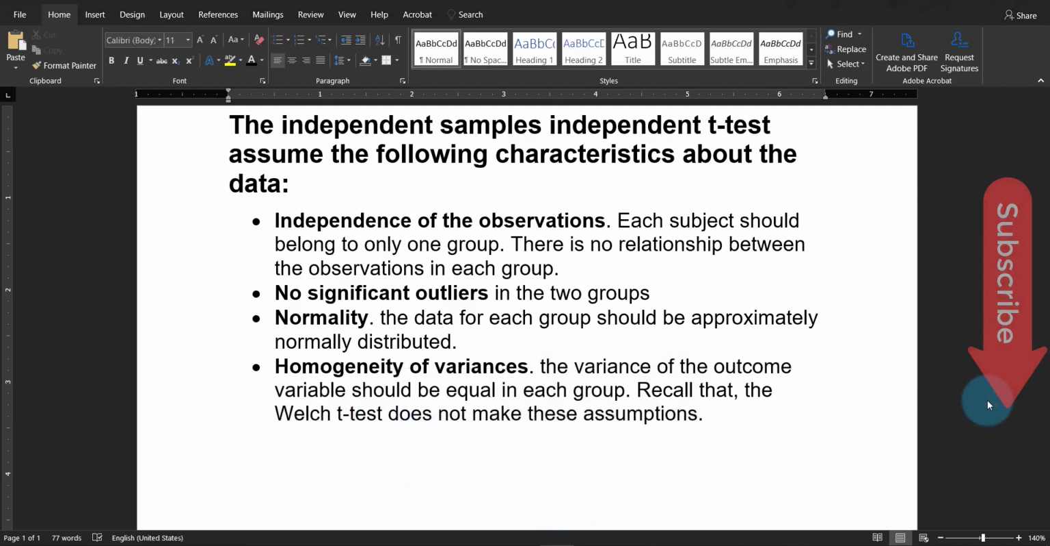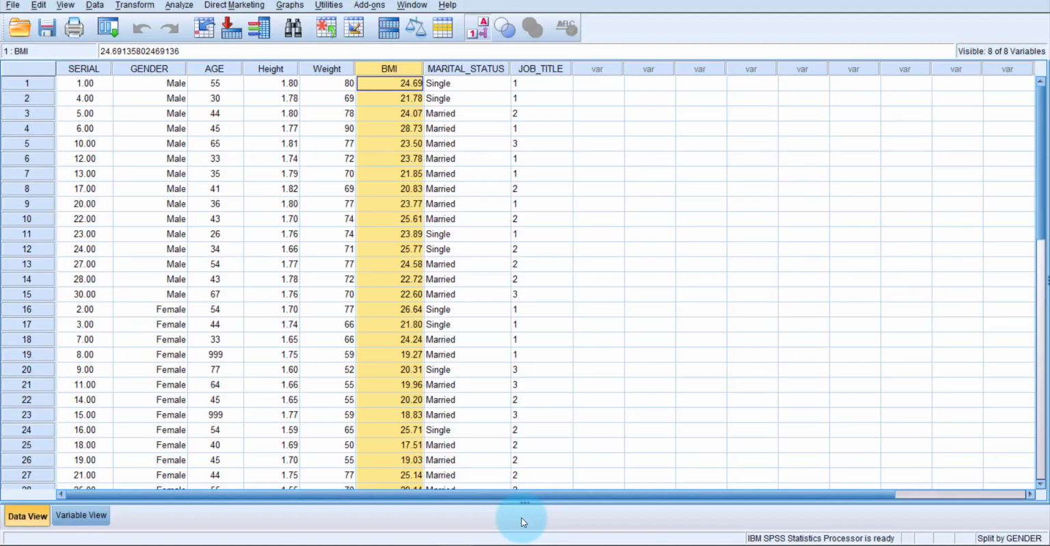Running the t-test is a very easy task, but make sure you do not forget about the assumptions of the t-test. If your data is not normally distributed, then you can do the Mann-Whitney U-test instead of the independent samples t-test. The Mann-Whitney U-test is a non-parametric alternative of the independent samples t-test. Now we will do the actual independent samples t-test.